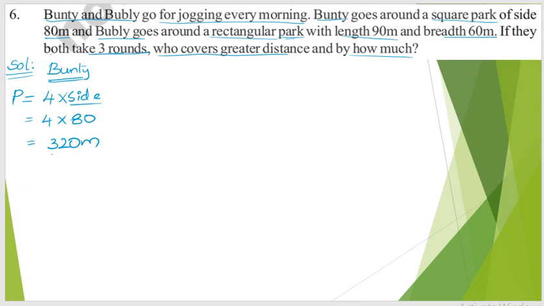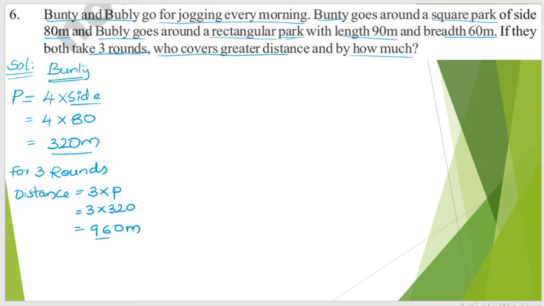So this is for one round, right? So for one round 320 meters. So for 3 rounds, how much will the distance be? For 3 rounds, distance is equal to 3 into the perimeter of the square, which is 3 into 320. If you do the multiplication, 3 zeros are 0, 3 twos are 6, 3 threes are 9. So Bunty is traveling totally 960 meters.